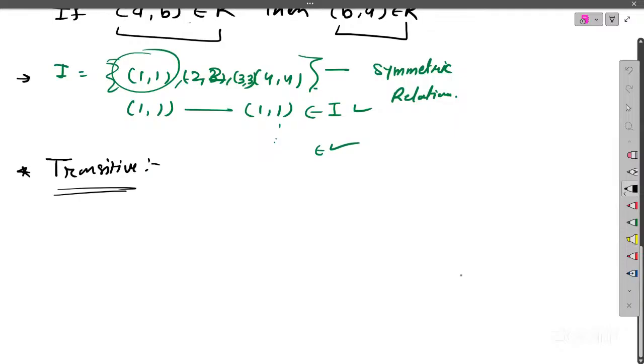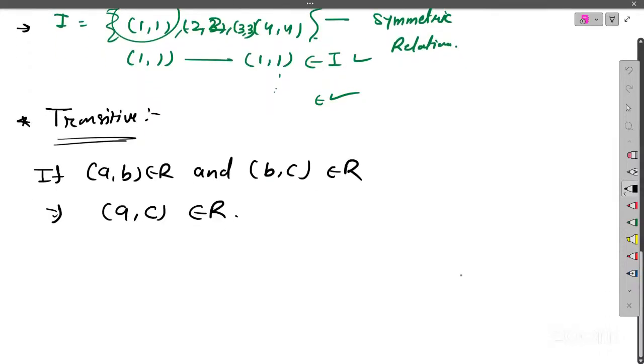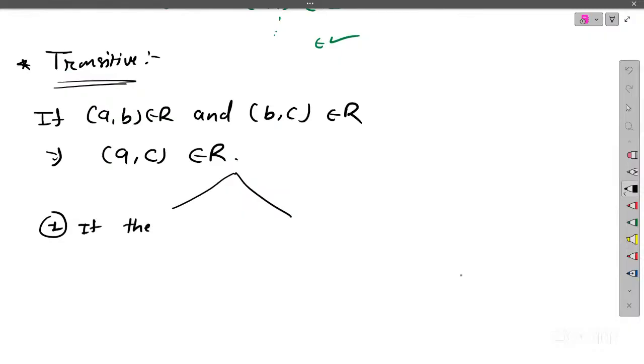So transitive relation means if it satisfies this condition: if (A, B) is there and (B, C) is there in the relation, then the transitive pair (A, C) should be there. Such relations are known to be transitive relations. We can check transitivity in two ways. The first way is if there is no such pair (A, B) and (B, C). There is something special about these two pairs: they are connected by one element, which is B.